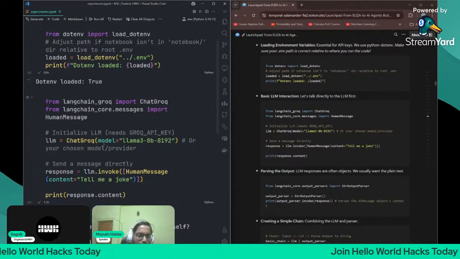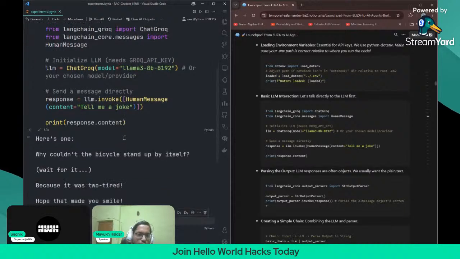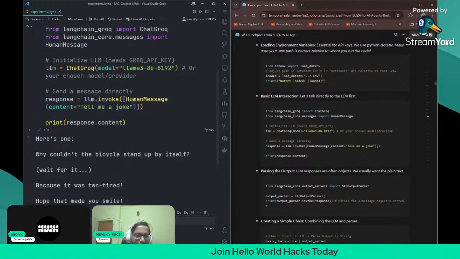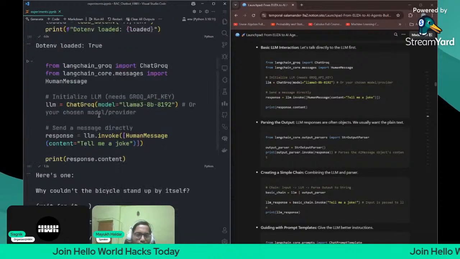Initialize LLM needs the Groq API key. And then what was the question? Tell me a joke. So it gave an answer: why couldn't the bicycle stand up by itself? Because it was too tired. Now that's a good joke. How did it make you smile? Yeah, it obviously made me smile. Okay, the next one. So this is the first example.